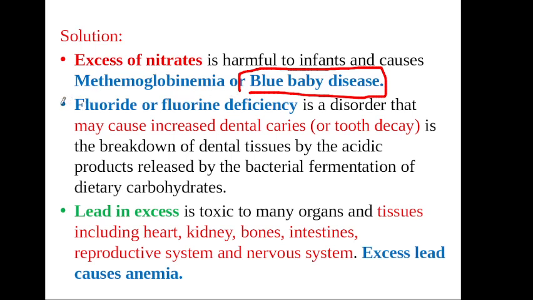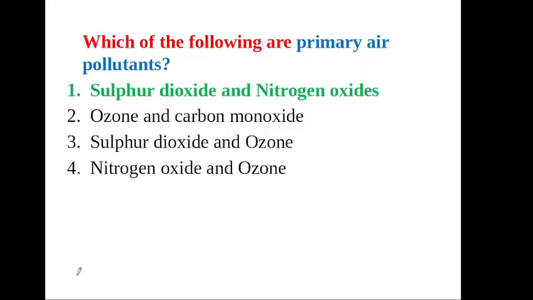Similarly, fluoride deficiency is a disorder that may cause increased dental caries, that is, tooth decay. Then similarly, excess lead is toxic to many organs and tissues including the heart, kidney, bones, intestines and so on. Excess lead causes anemia. This point is very important.